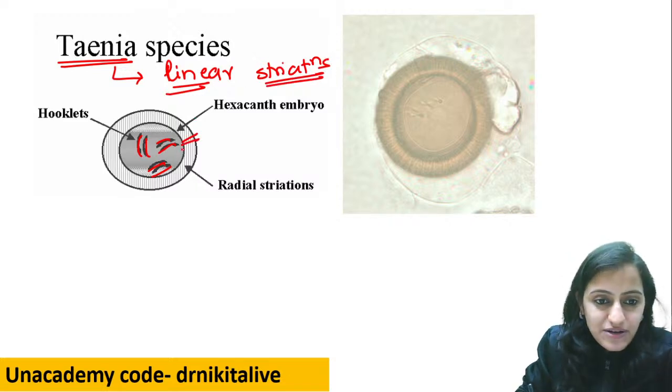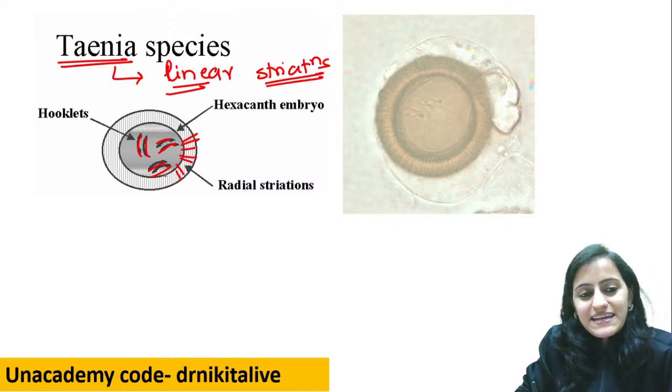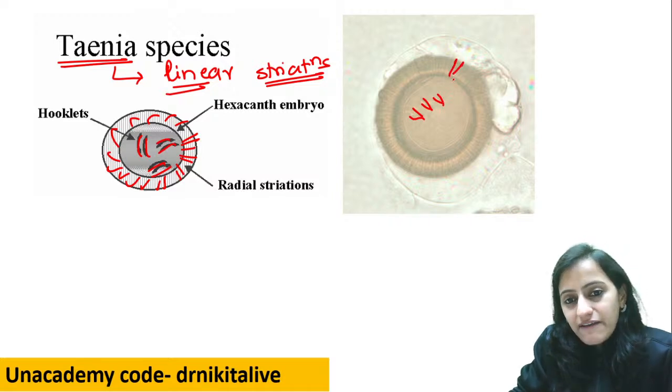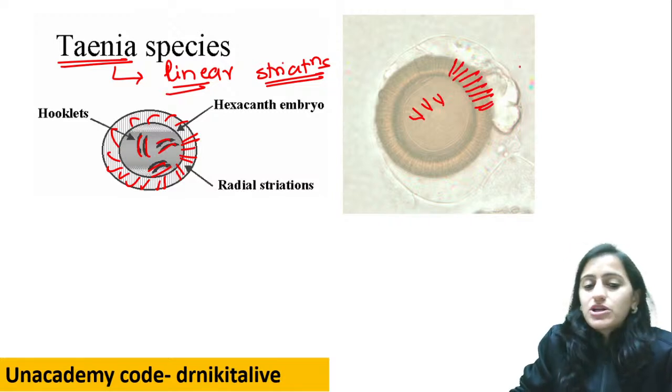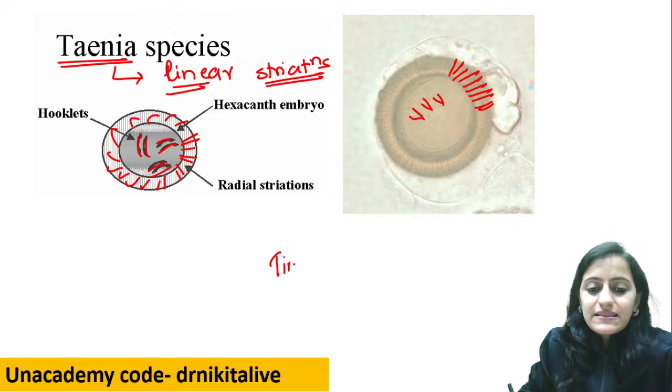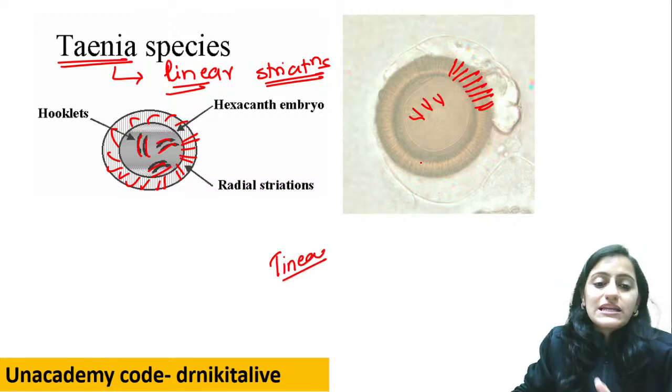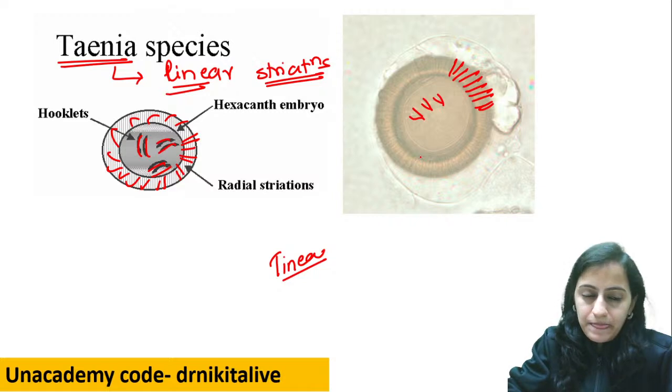Okay, there is linear striations. What are the linear striations? You will see like this. Okay, the radial striations, basically the striations like this. Look at the egg here. You have the hexacanth, okay, the 6 hooklets, and you have the radial striations. Remember, Taenia is linear, that is Taenia ka egg, solium and saginata look the same. So linear striations is Taenia, okay.